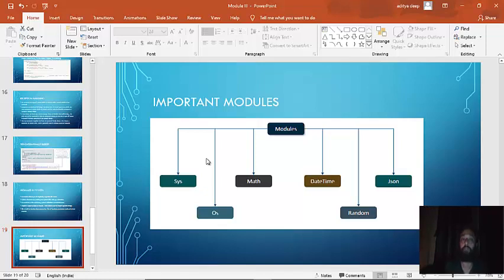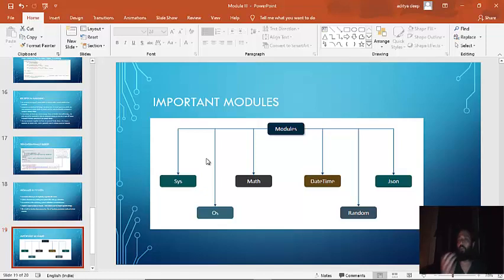Random module: if you want to generate some random numbers, then you have to import a module called random and use its functions related to random number generation. And then JSON: to read JSON files, you have to import the module called JSON. So these are nothing but logically tightly coupled code, and if you want to use a particular function from that module, you have to import the module first, and then use those functions.